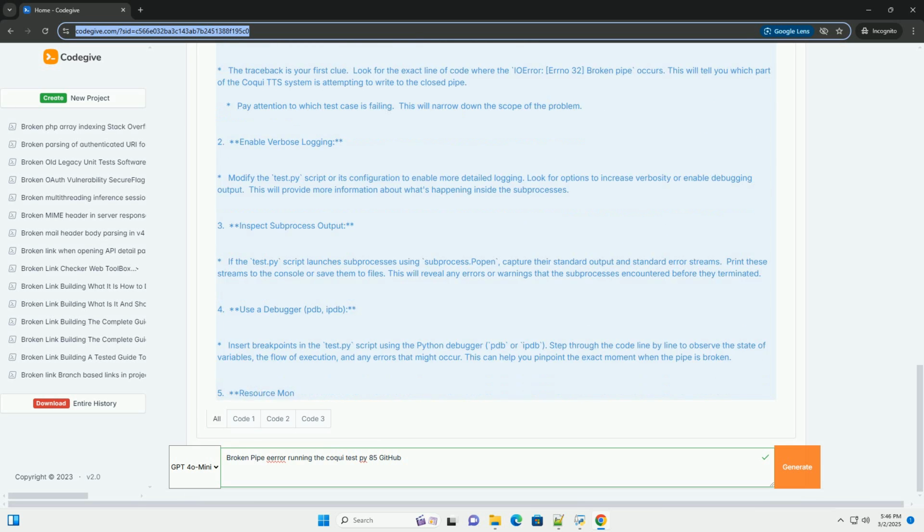This function is called before the subprocess is executed. signal.signal(sig, signal.SIG_DFL) resets the signal handlers for SIGINT, SIGTERM, SIGQUIT, and SIGPIPE to their default behavior. Specifically, we include SIGPIPE as handling it incorrectly can be a source of broken pipe errors. This is a critical step to prevent signal interference.